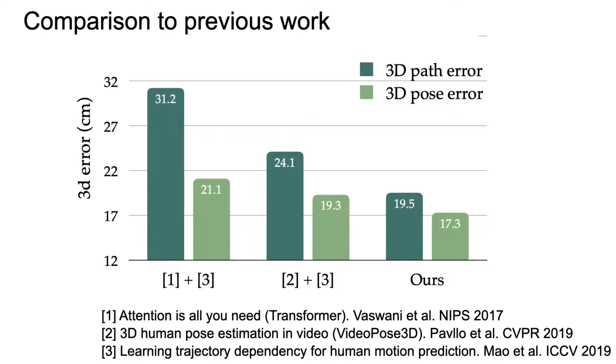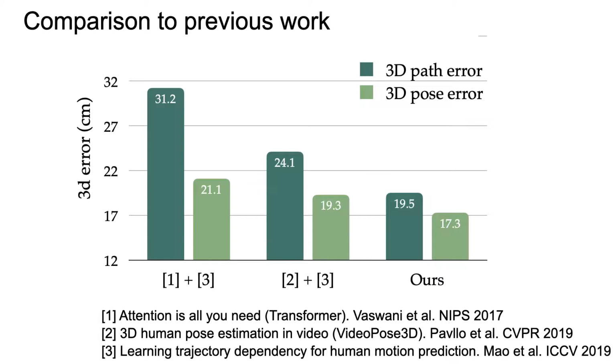We next show the quantitative evaluation of our method. In this table, we compare to previous work on 3D path and 3D pose prediction results. We calculate the average 3D distance between the 2-second long prediction and the ground truth. Our model can outperform previous methods by a margin, 45 mm smaller in 3D path error and 20 mm smaller in 3D pose error.